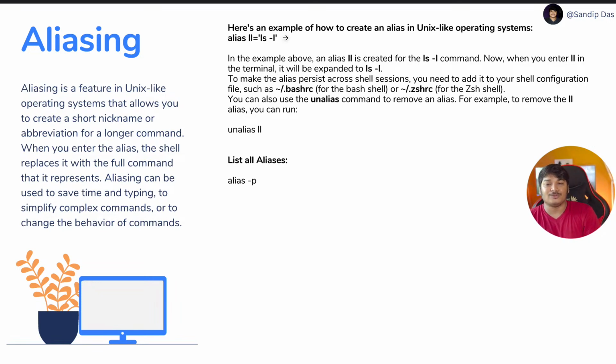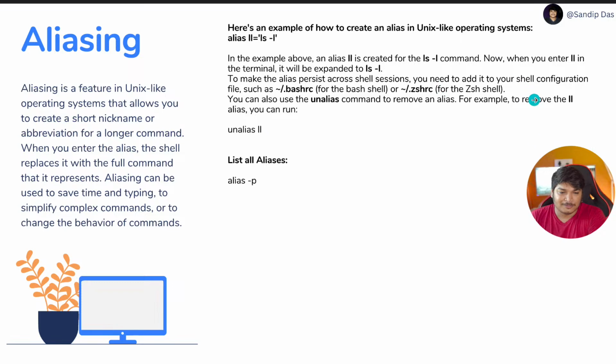Now suppose you want to deregister a short command that you registered using alias. How can you do it? You can simply do it by running unalias and then the particular alias that you created. So here, for example, unalias ll will simply remove that alias that you've created. Now if you want to see all the aliases that you have created till now, you can run alias, and that will give you the list of the aliases that you've created. Sometimes you want to check through and see, you can do that.